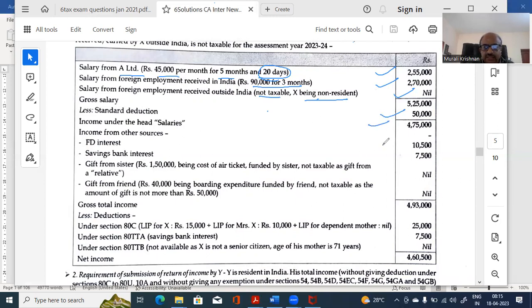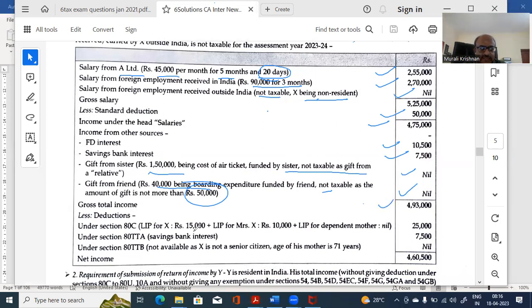FD interest 10,500. Savings interest so much. Gift from sister 1,50,000, not taxable, because it's from a sister. Gift from a friend for boarding expenditure is also not taxable. Why? It is taxable if it crosses 50,000, but now it has not crossed, therefore it will not be taxable. So that is the total income.